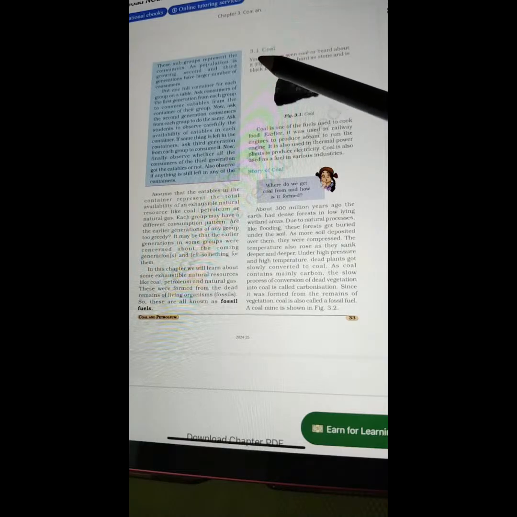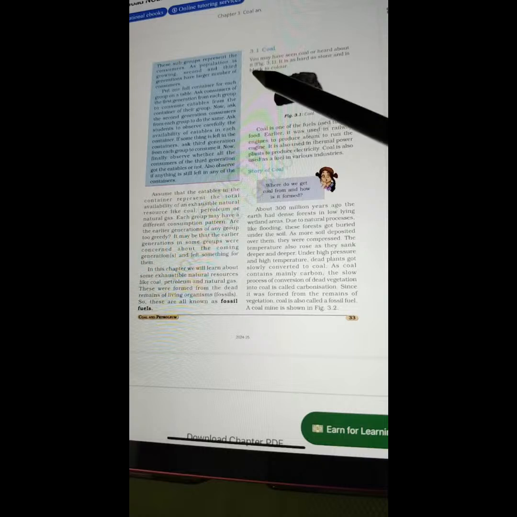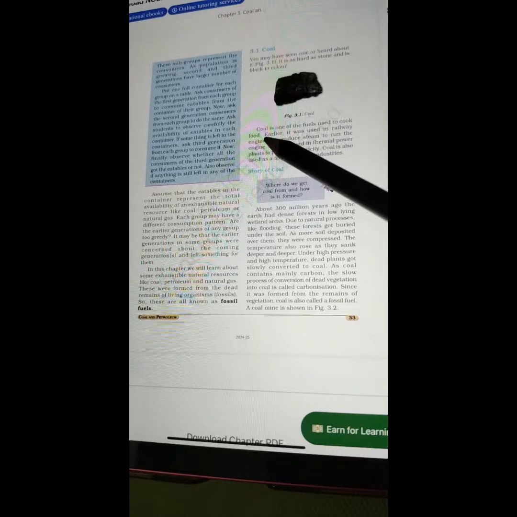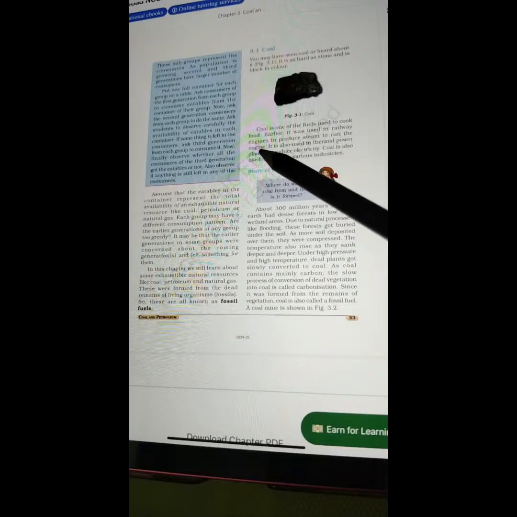Moving ahead on this side, 3.1, coal. You may have seen coal or heard about it, figure 3.1. It is hard as a stone and is black in color. Coal is one of the fuels used to cook food. Earlier, it was used in railway engines to produce steam to run the engine. It is also used in thermal power plants to produce electricity. Coal is also used as a fuel in various industries. Story of coal. Where do we get coal from and how is it formed?